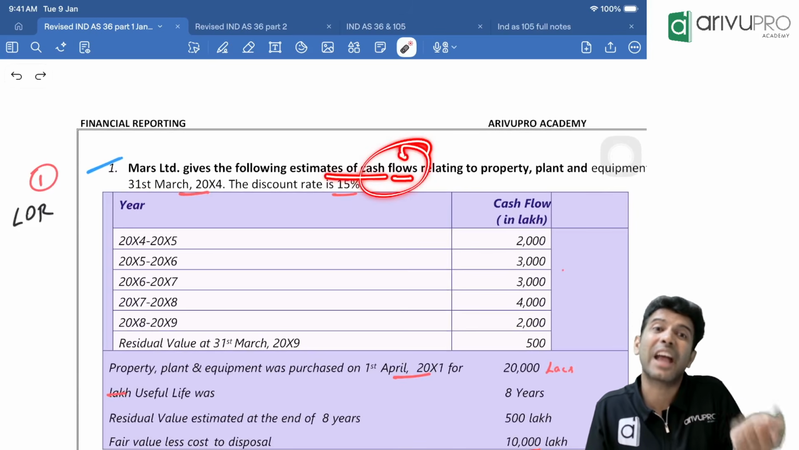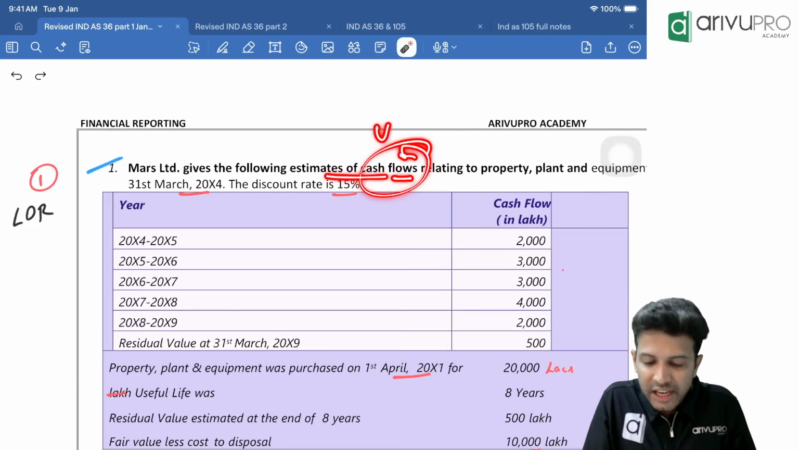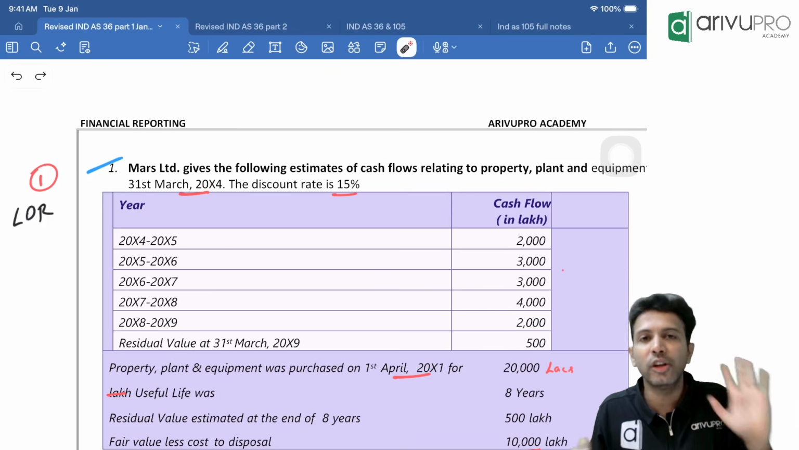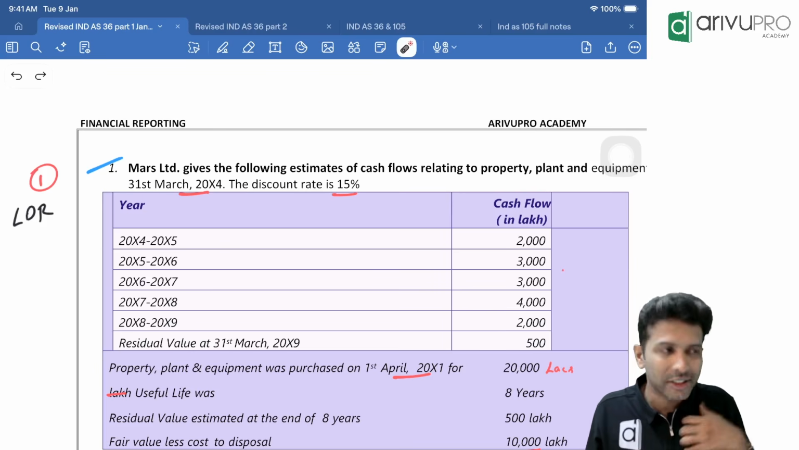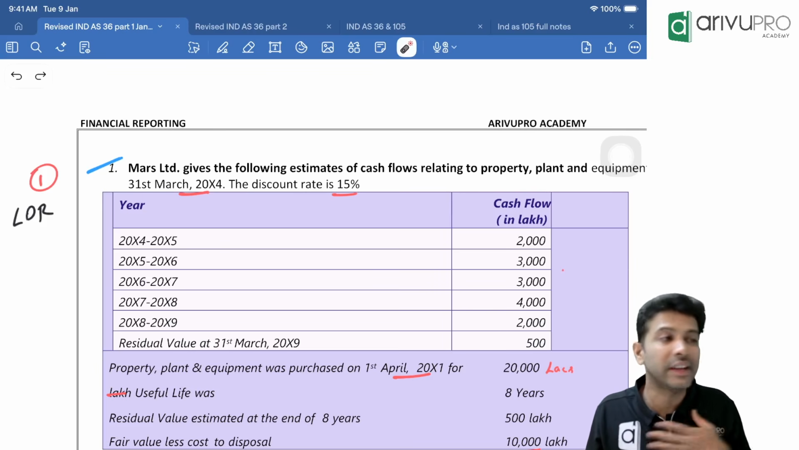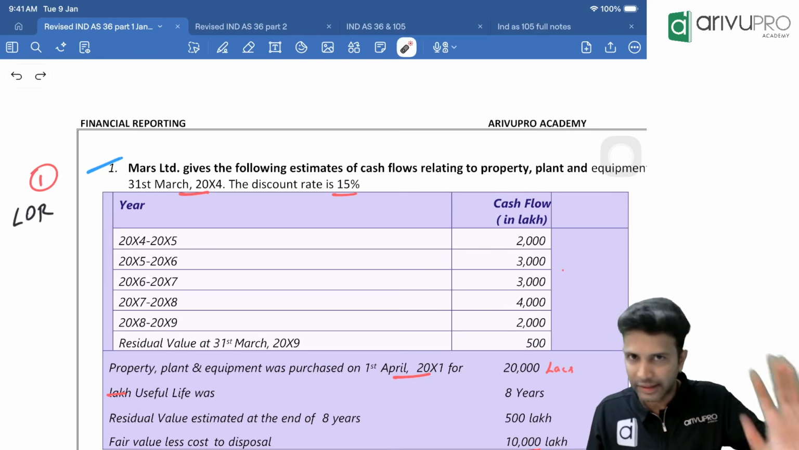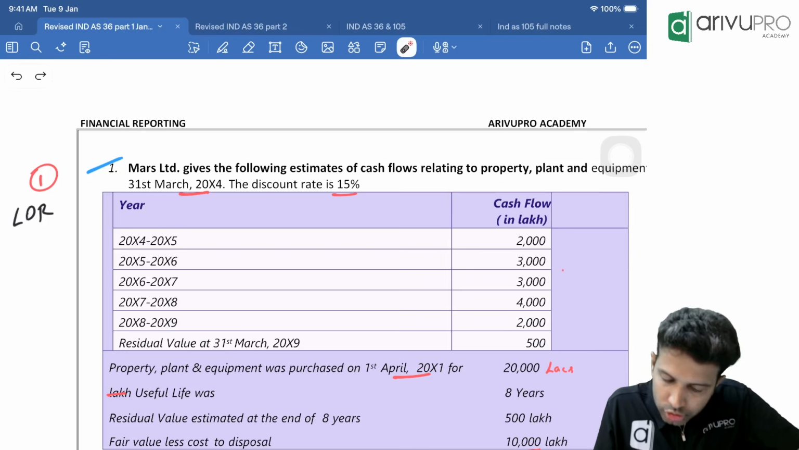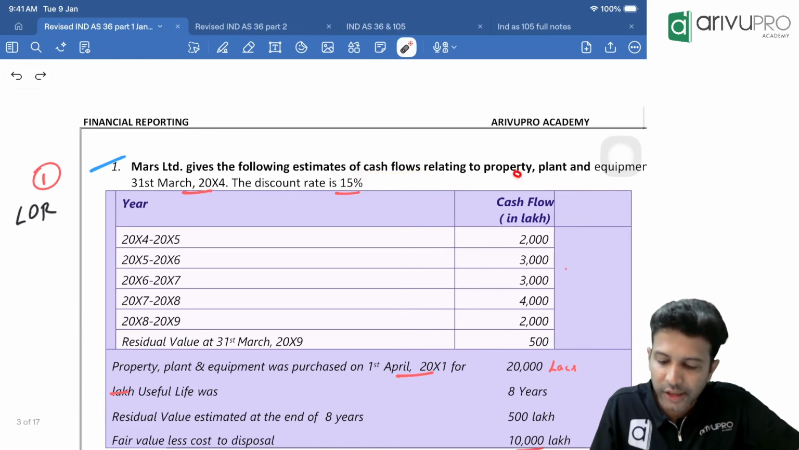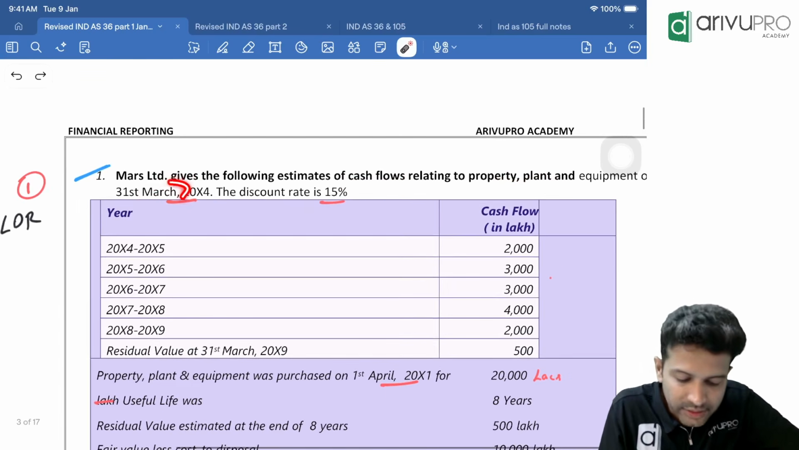So Mars Limited has given the following estimate of cash flows. Sir, they have given cash flow estimate. We need cash flow estimate for what? Value in use calculation, correct? That means in this problem, value in use will not be given. We need to find it out. That's our intention.